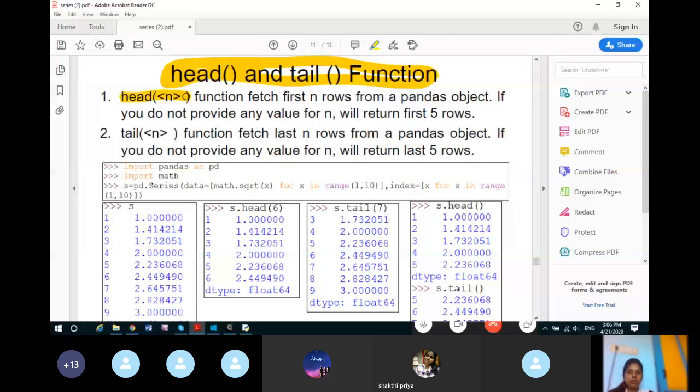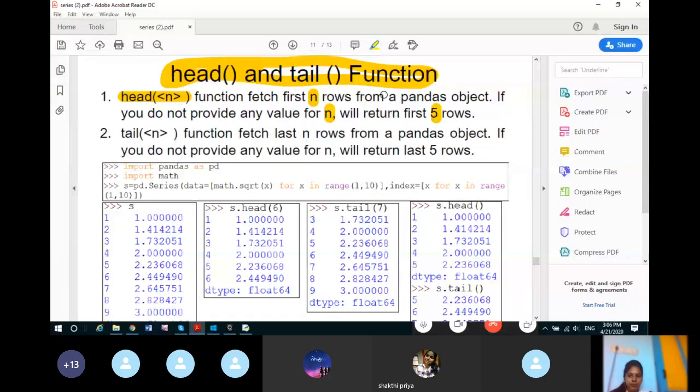The head function with a number fetches the first n rows, meaning whatever number you have mentioned. If you mention 2, it will fetch the first 2 rows from a pandas object, that is a series. We are talking about series, so it will fetch the first 2 rows of the series. If you do not provide any value of n, if you leave the head function with empty parentheses, then by default it will take the value of n as 5.